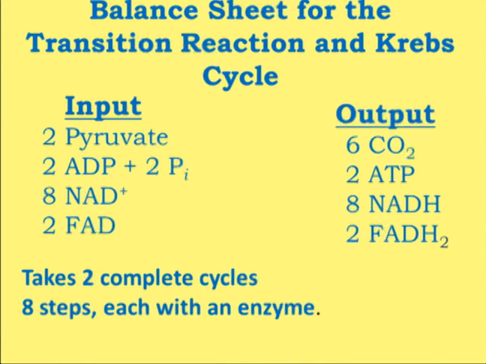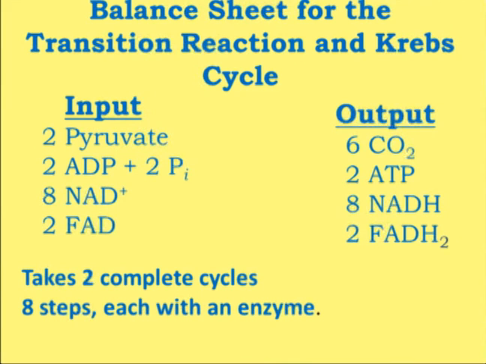What was the input? The input was 2 pyruvate molecules which have been generated due to the glycolysis. We have 2 ADP and 2 inorganic phosphates. We have NAD plus and we have FAD. And the output is 6 carbon dioxides at the end of the Krebs cycle, 2 ATPs, 8 NADH and 2 FADH2.